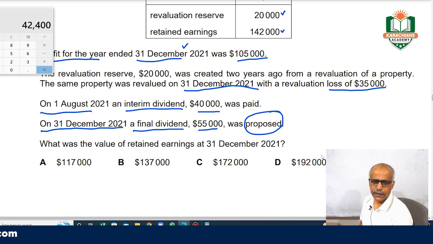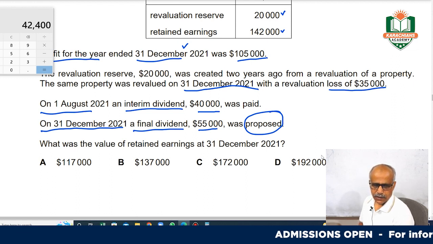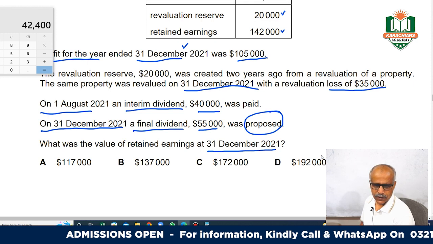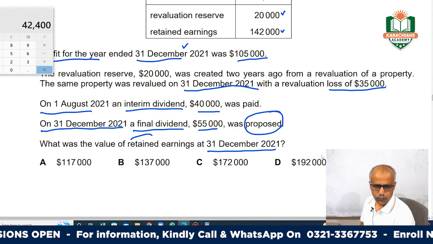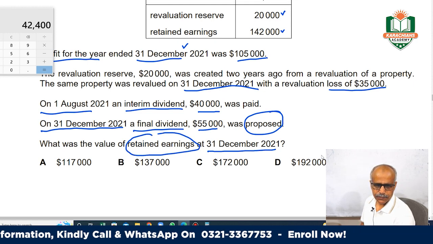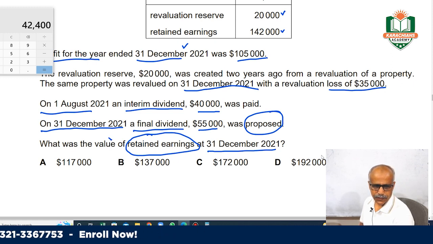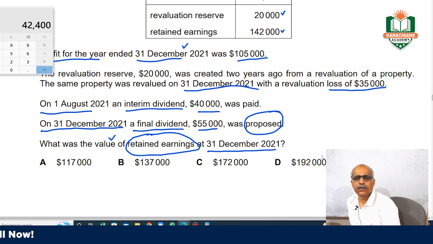What was the value of the retained earning at 31st December 2021? You have to calculate very carefully. They are asking for the balance of retained earning only. You have to work out the closing balance of retained earning, so confine yourself to retained